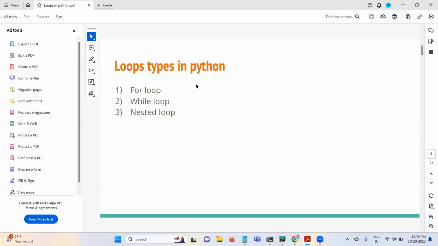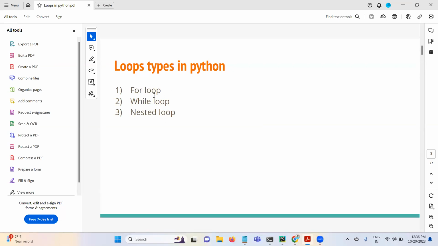Yesterday we discussed for loops, right? What is a for loop? How do you use a for loop? What is the syntax of a for loop? And we did so many examples on for loops. So today we are going to discuss another type of loop statement in Python. That one is the while loop. There is a small difference between for loop and while loop, but the concept is the same.